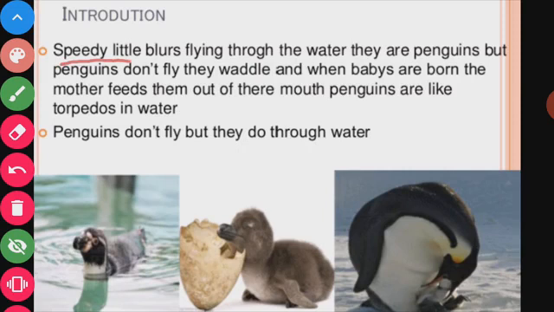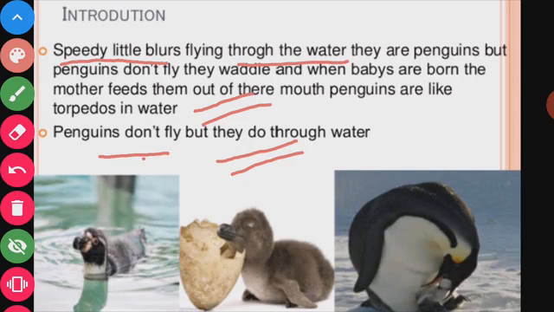But penguins do not fly, they waddle, and when babies are born the mother feeds them out of her mouth. Penguins move like torpedoes in water. Penguins do not fly but they swim through water.